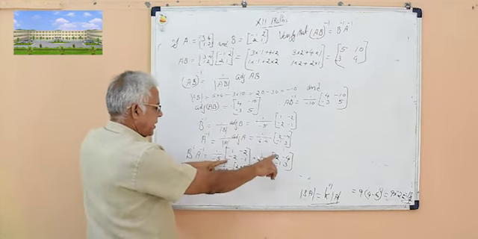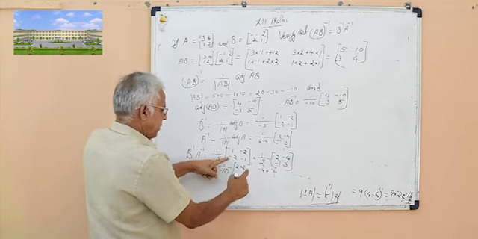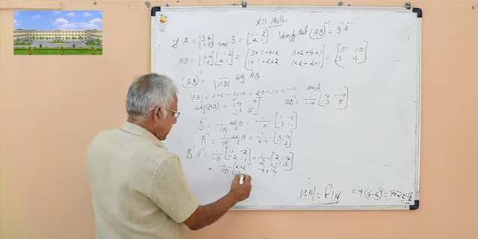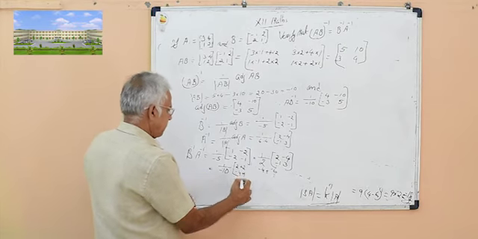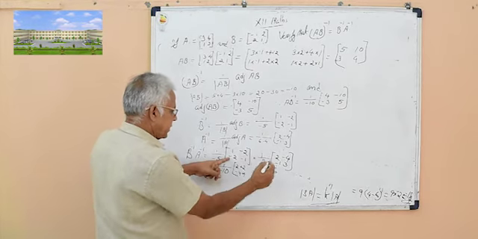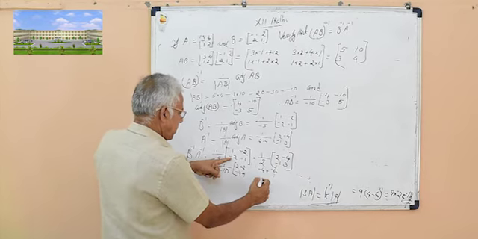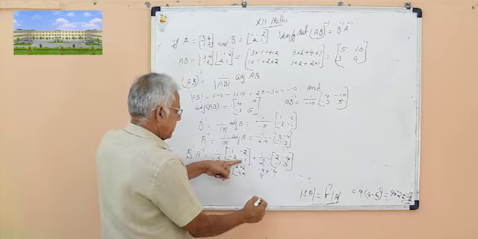Again second row with column 1, minus 2 into 2, minus 4, minus 1 into minus 1 plus 1. Again second row with second column, minus 2 into minus 4, 8, minus 1 into 3.